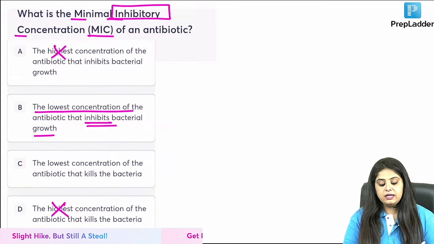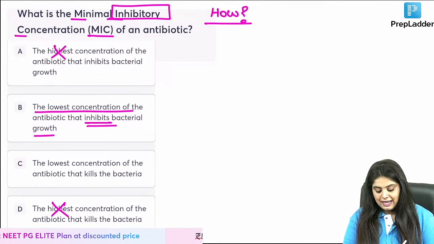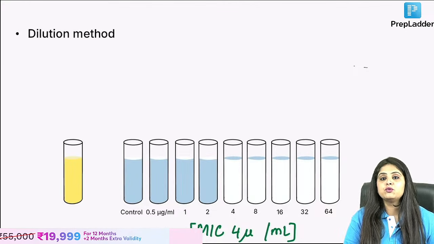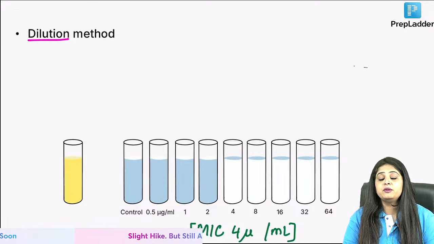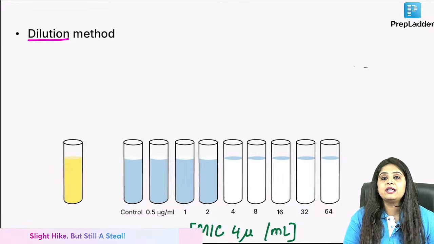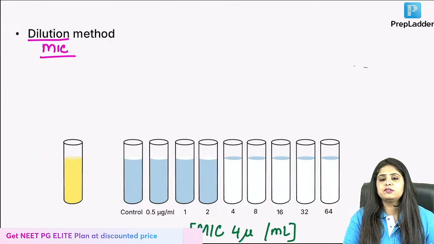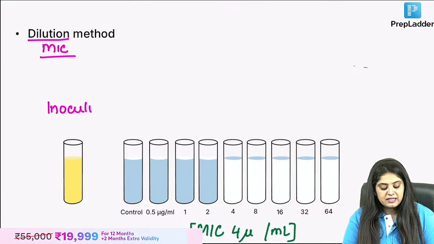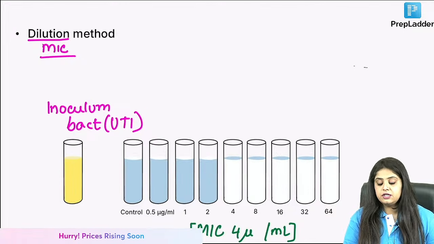I am going to now tell you how you are going to test for this minimum inhibitory concentration, and that is done by this method, which I know most of you don't study because main videos stuck, you don't have the strength to go into microbiology. But this is how you're going to study, and this is known as the dilution method, which is said to be one of the gold standard methods for knowing MIC. So please note, it is known for MIC, and we don't have to know the procedure, but I just need to know that I am going to grow an inoculum of bacteria. So let's assume you are dealing with the most common patient of urinary tract infection.